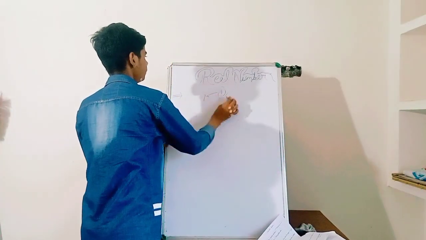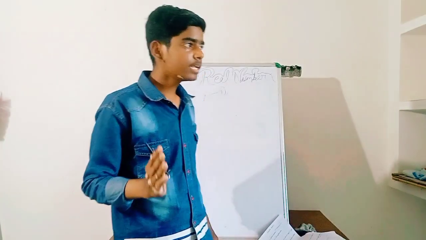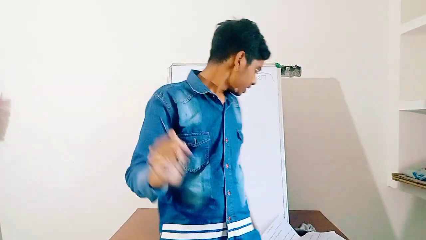Now we will discuss a theorem which plays an important role in real numbers. The theorem is the fundamental theorem of arithmetic. It means that every composite number can be factorized as a product of primes, and that factorization is also unique. It means that every composite number can be factorized into primes, and that factorization is always unique.